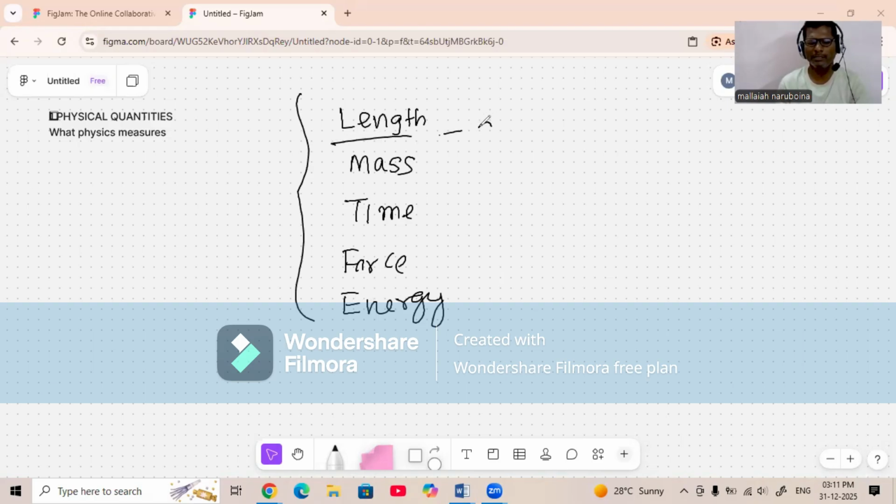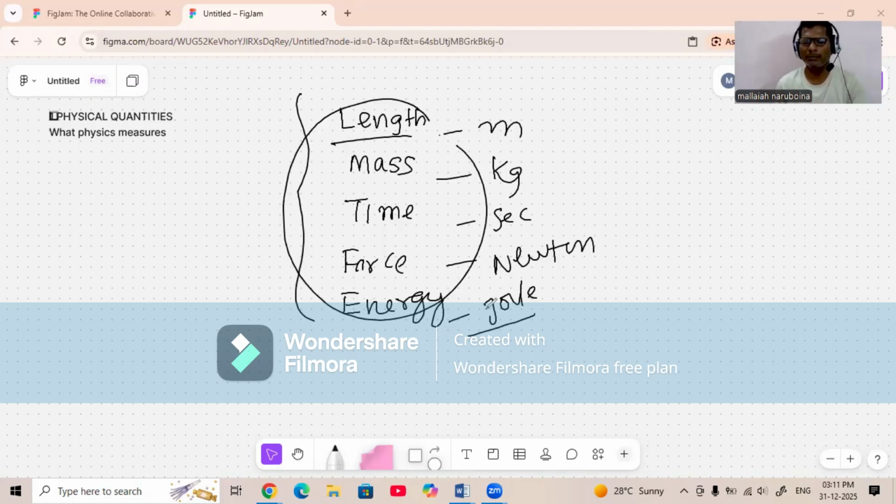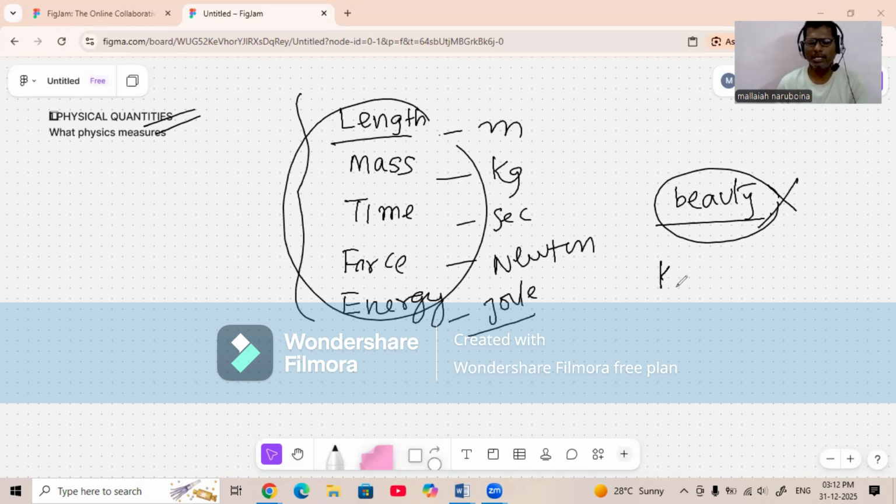Length can be measured in meters, mass in kg, time in seconds. Force is measured in newtons, energy in joules. So these are measurable quantities, and all measurable quantities are called physical quantities. Knowledge is not measured, so it is not a physical quantity.